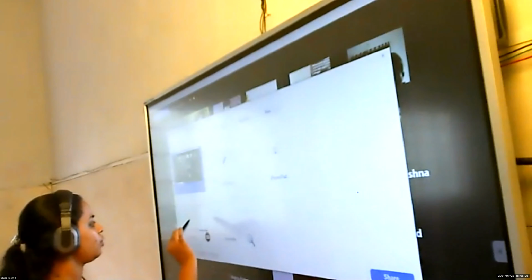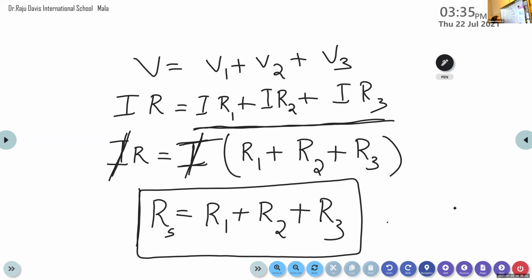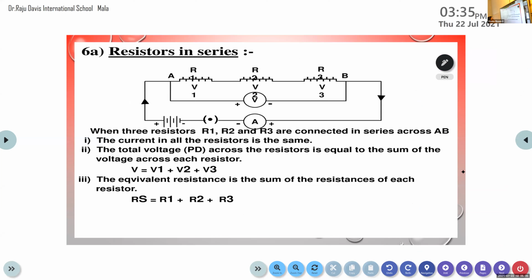Okay children, so now we are moving to some problems regarding it. Series combination of resistors. These are the resistors in series. You can take any number of resistors. If there are 4 resistors, the equation becomes R1 plus R2 plus R3 plus R4. If there are 5 resistors, the effective resistance is R1 plus R2 plus R3 plus R4 plus R5. Similarly, if there are n resistors, R1 plus R2 and so on up to Rn. This is the equation for calculating the total resistance in a series combination.